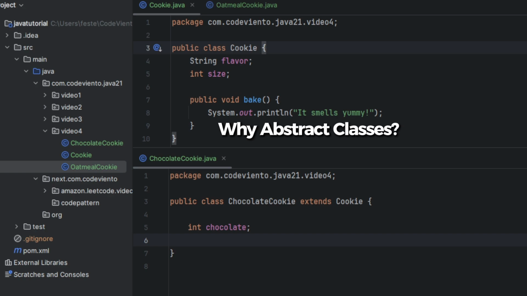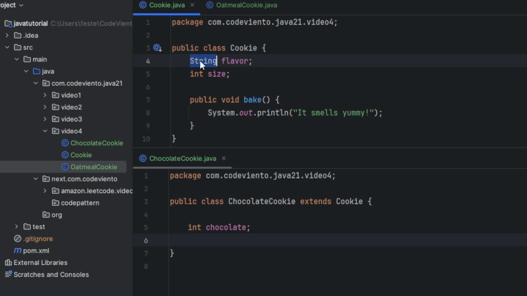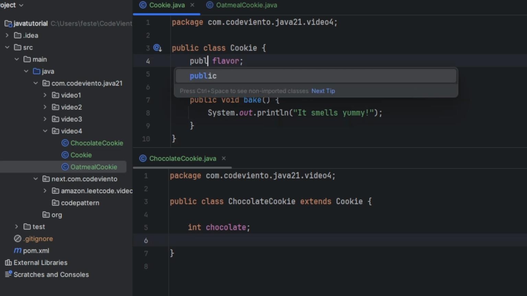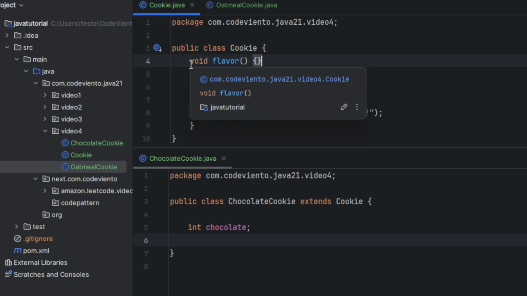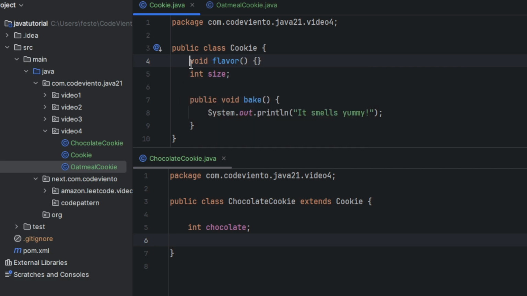Why abstract classes? Firstly, I decided to change the flavor field to a behavior, okay? I changed it to a flavor method. And the other cookies inherit flavor from Cookie. But I want to say every cookie must define a flavor. I don't want to force a default one. So that's what abstract classes are for. To push every cookie to define their flavor, I change the flavor method to abstract.